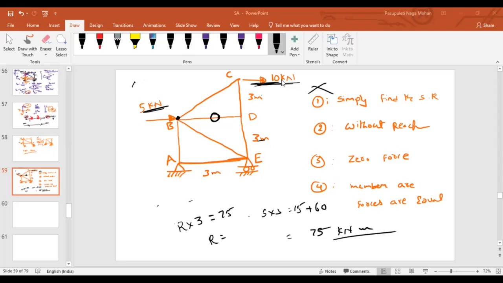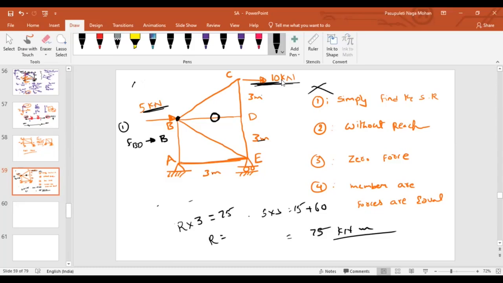Okay. See, the point is, first of all, tell me. Let us imagine I find the force in member BD by drawing the free body diagram at B. Forget about whether it is possible or not.